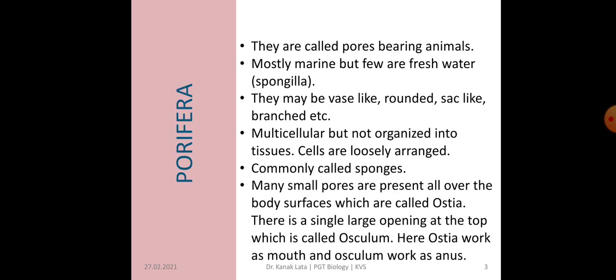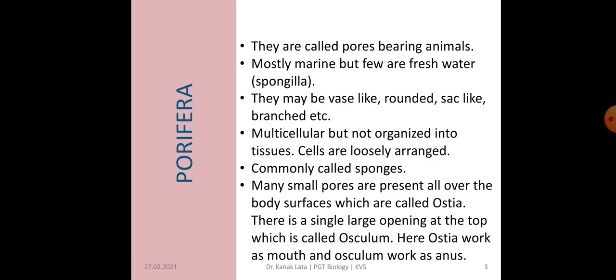First, we will discuss Porifera. Porifera means they are the pore-bearing animals. Mostly they are marine, but few are freshwater like Spongilla. The members of Porifera may be vase-like, rounded, sac-like or branched.